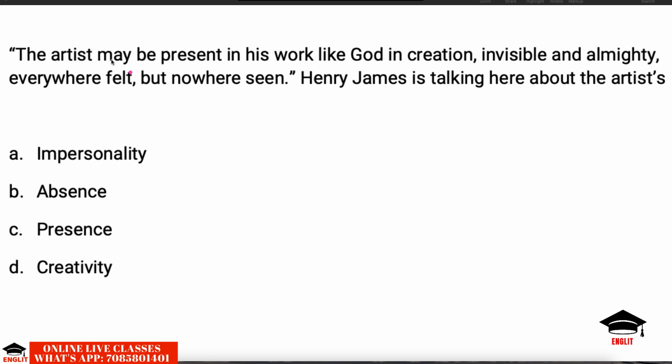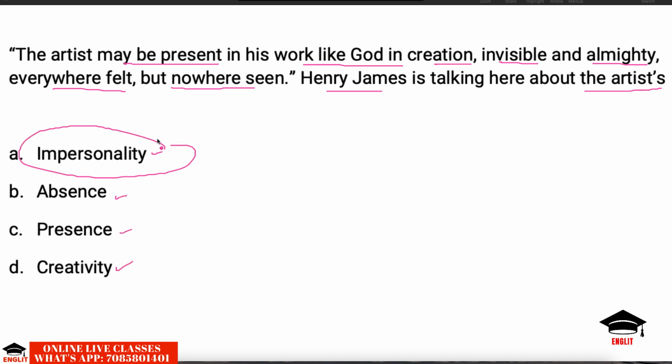Next question. The artist may be present in his work like God in creation, invisible, almighty, everywhere felt but nowhere seen. Henry James is talking here about artists, impersonality, absence, presence, creativity. The correct answer is the statement suggests a writer's impersonality.